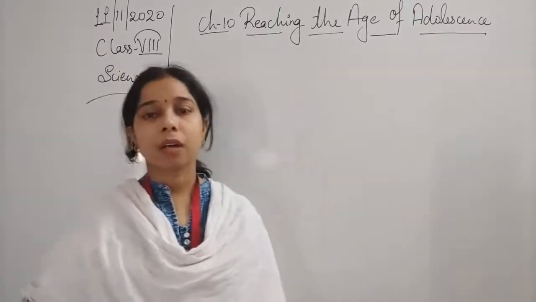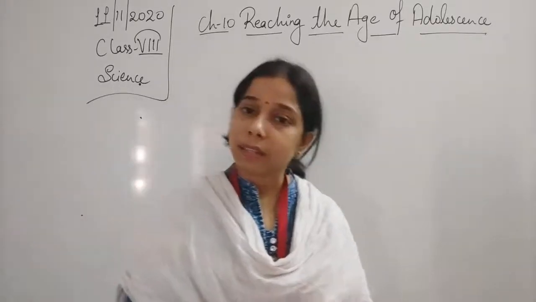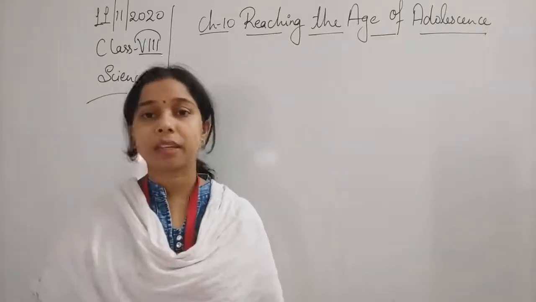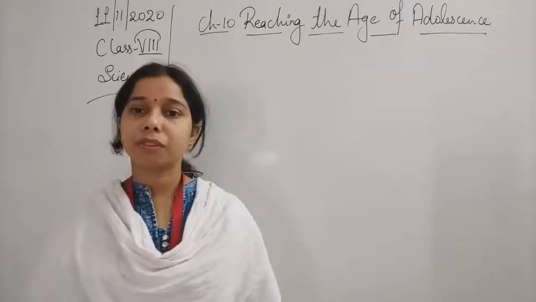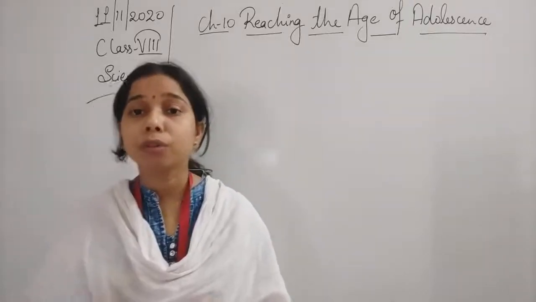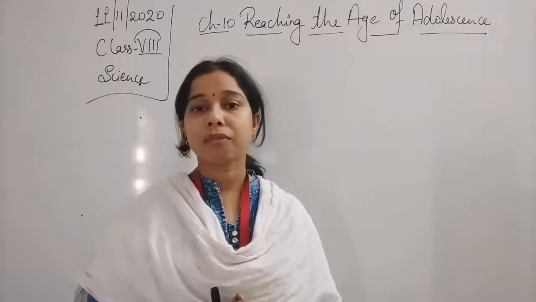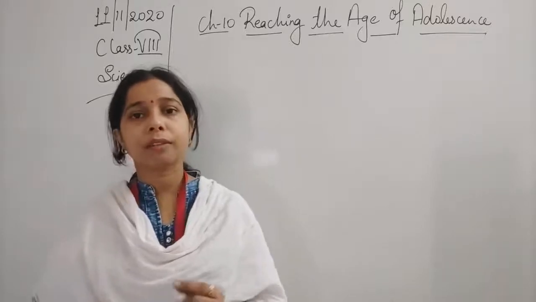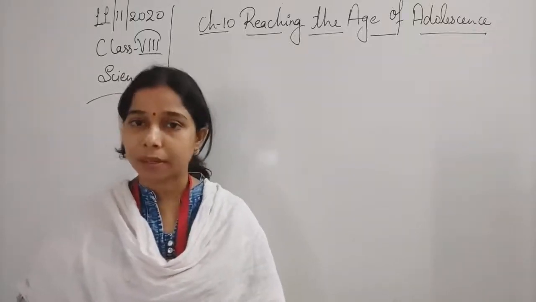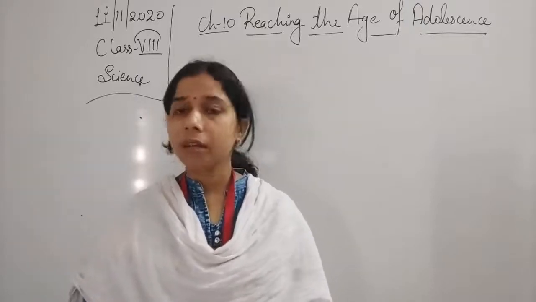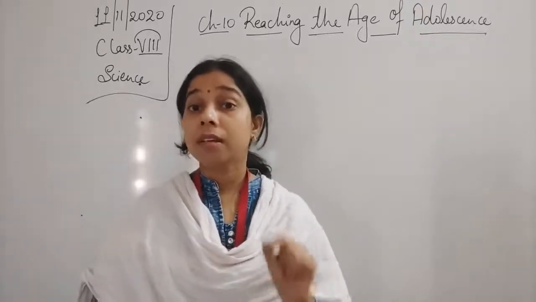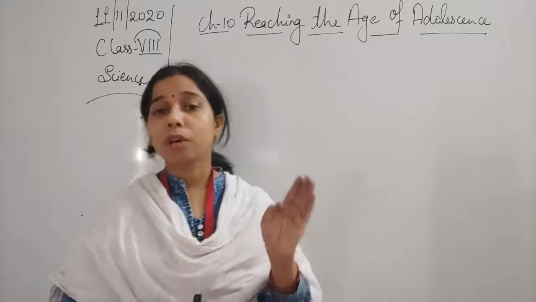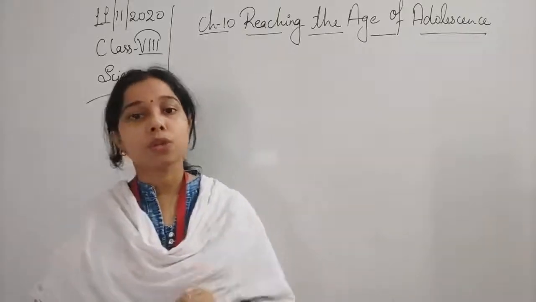We have also discussed sexual reproduction and how it takes place, how the production of the gamete occurs from the male and the female, and how fertilization takes place in the female body, that is in the oviduct or the fallopian tube. You know that the fallopian tube contains an ovum. So sperm reaches there and fusion occurs, due to which a single cell is formed, and that is known as zygote.